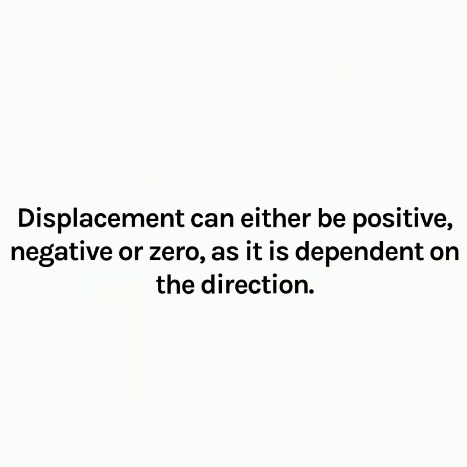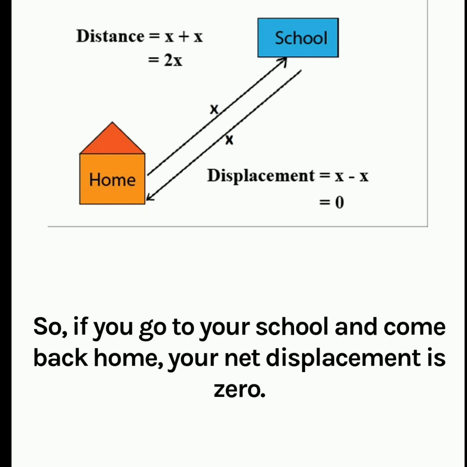Displacement can either be positive, negative or zero, as it is dependent on the direction. Let's take an example here. If you go to your school and after that you come back home, then your total distance will be x plus x, which will be equal to 2x, whereas your displacement will be x minus x, because one x was in the positive direction and another is in the negative direction. So it will give you the net displacement as 0.